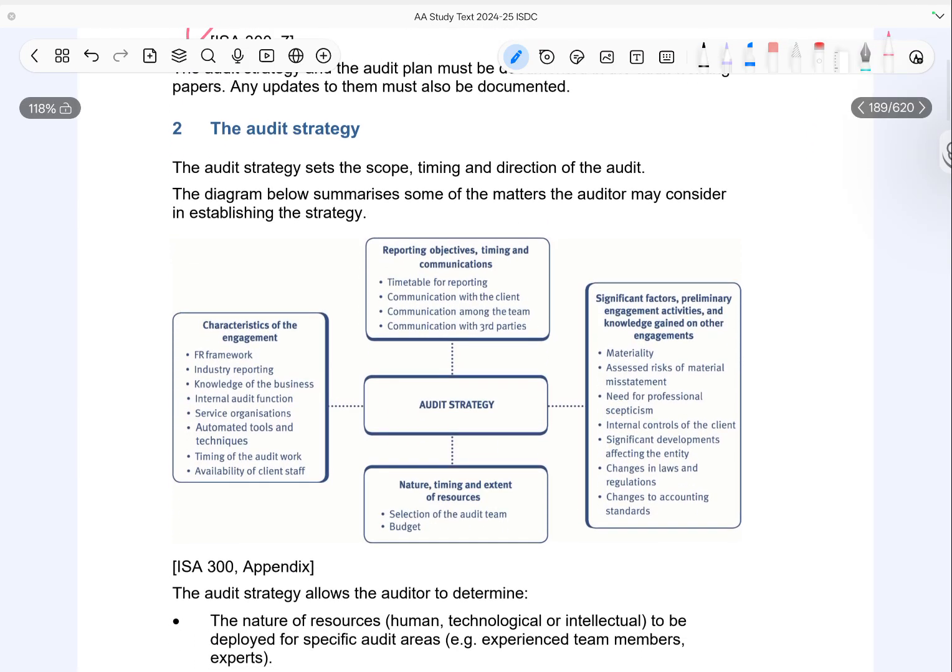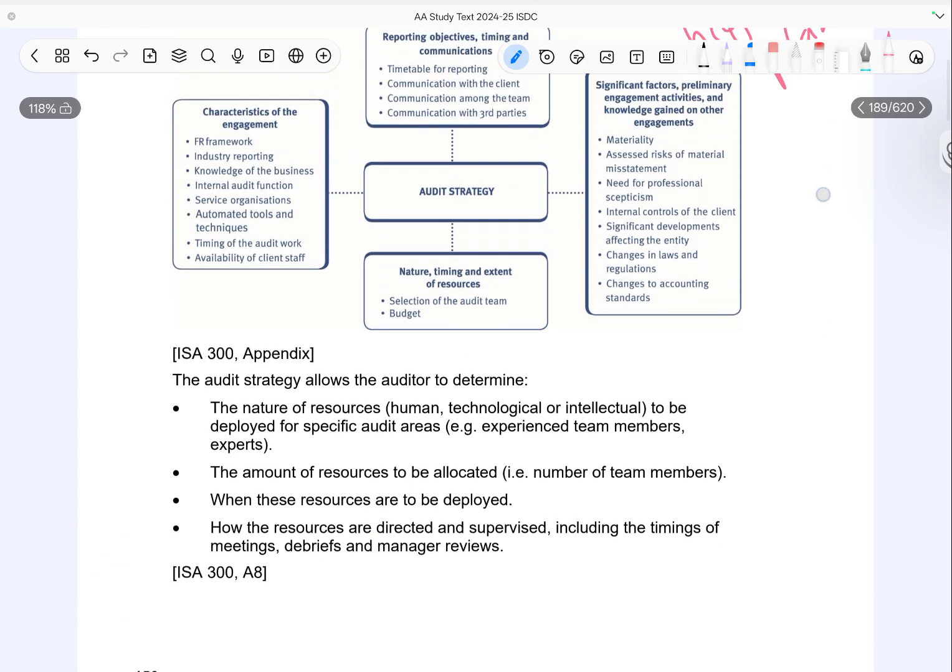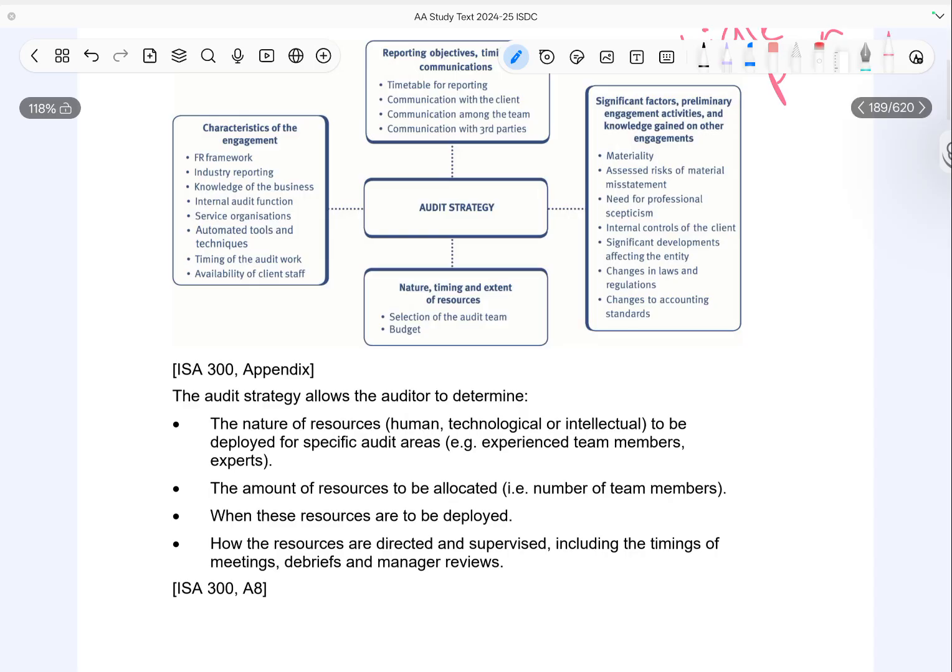Now, the audit strategy. The audit strategy sets the overall scope, timing, and direction of the audit. In simple terms, it provides a high level plan of how the audit will be carried out. It helps the auditor decide what resources are needed for different areas of the audit. This could include assigning experienced team members or even using experts for complex areas. It also determines how many resources are required, meaning how large the audit team should be. The strategy also considers when these resources will be used during the audit. Finally, it sets out how the team will be directed and supervised, including meetings, reviews, and overall coordination.